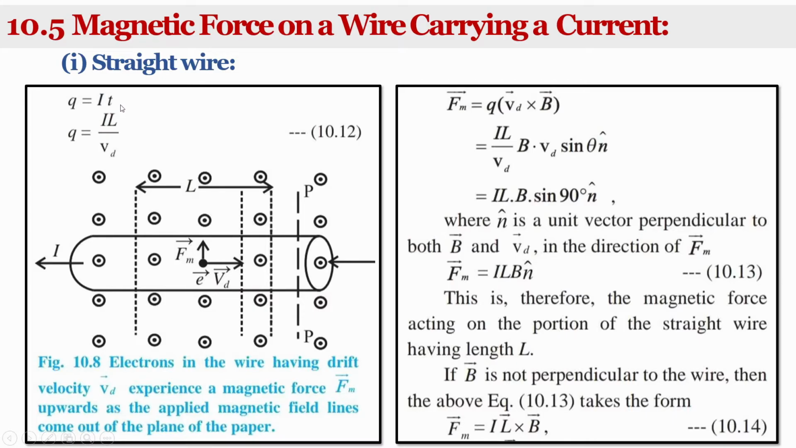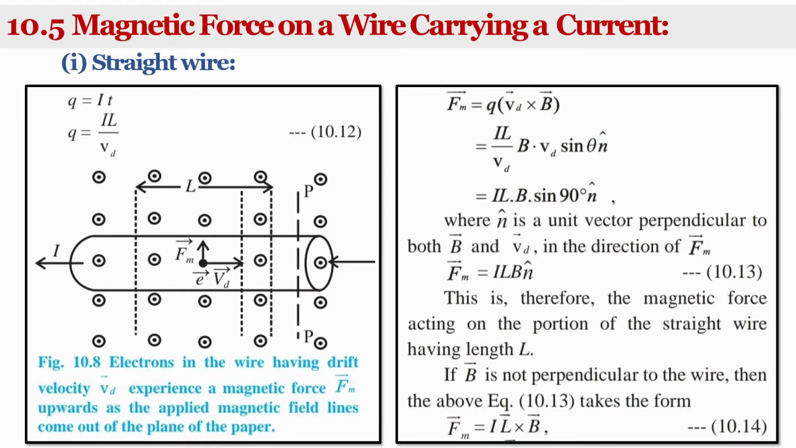What is the time? Time is equal to distance upon velocity. The distance is the length L, and the velocity of the charge is the drift velocity Vd. So we can replace time t with distance upon velocity, and we get q is equal to IL upon Vd. That is the formula for charge.